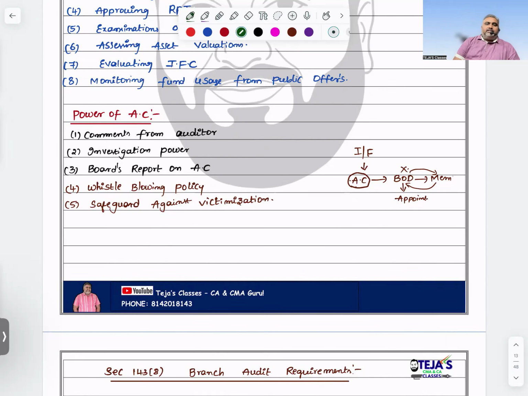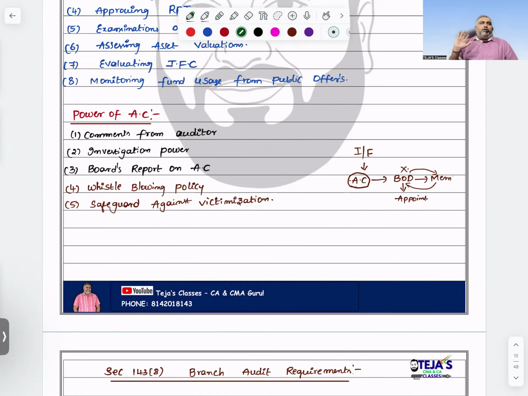And finally, safeguarding against victimization. Sometimes, if you give information, we will hide it, we will protect you, and we don't disclose your name anywhere, so that you are not victimized. If something has happened, we don't want to disclose the consent part. This should also be taken care of by the audit committee only.